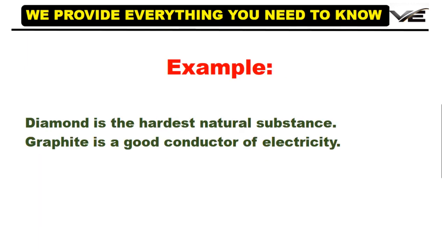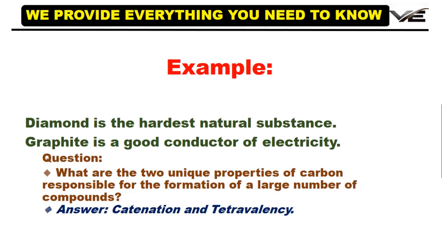For example, diamond is the hardest natural substance. Graphite is a good conductor of electricity. What are the two unique properties of carbon responsible for the formation of a large number of compounds? Answer: catenation and tetravalency.